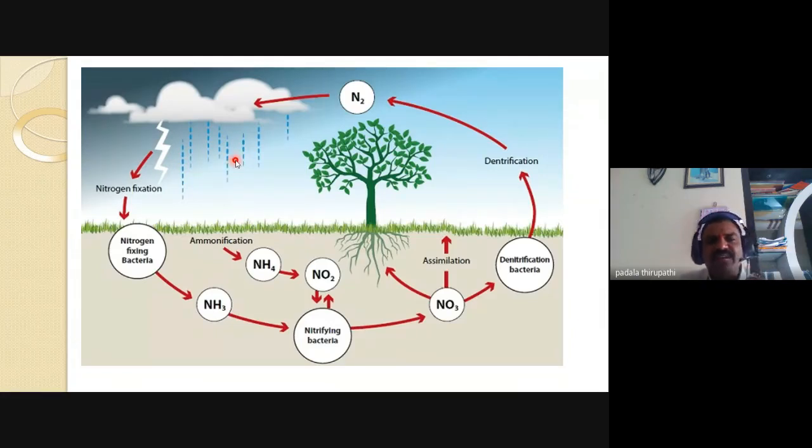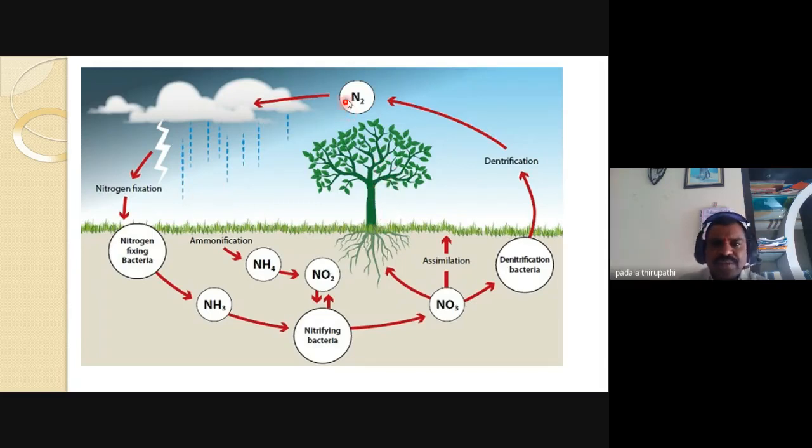Yesterday we already discussed biological nitrogen fixation through microbes, also called diazotrophy. So nitrogen is fixed in the soil. But remember, my dear friends, higher plants are unable to utilize the molecular form of nitrogen, only microbes can.